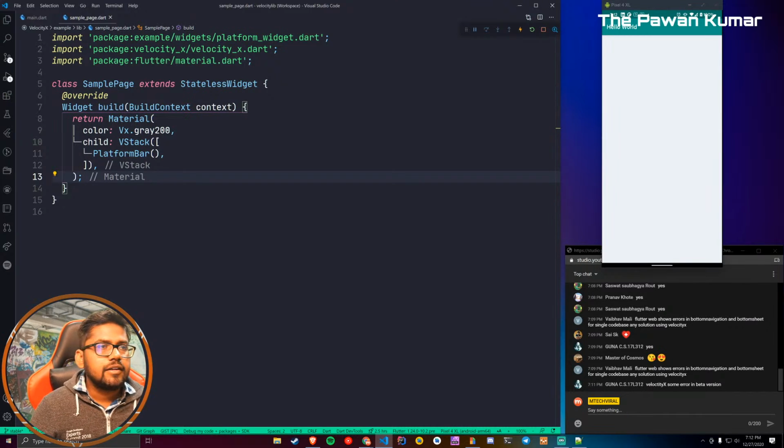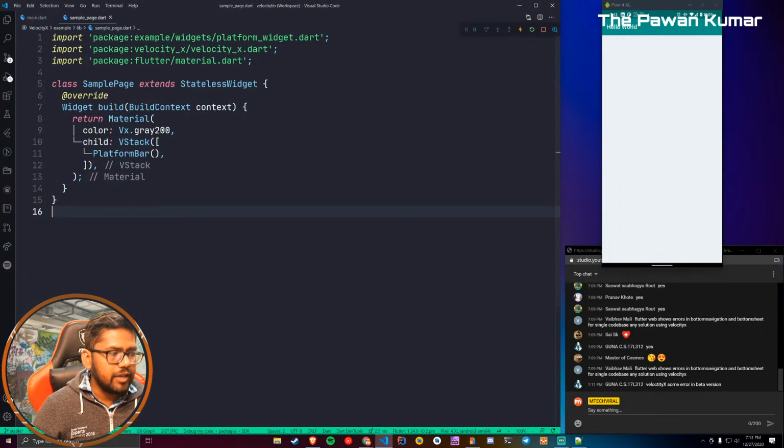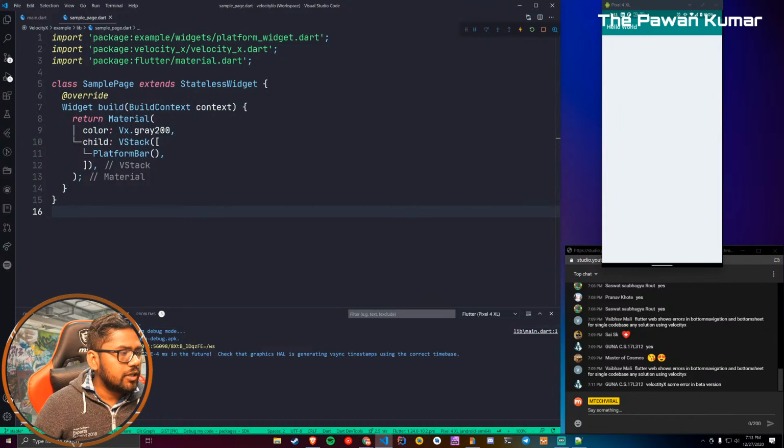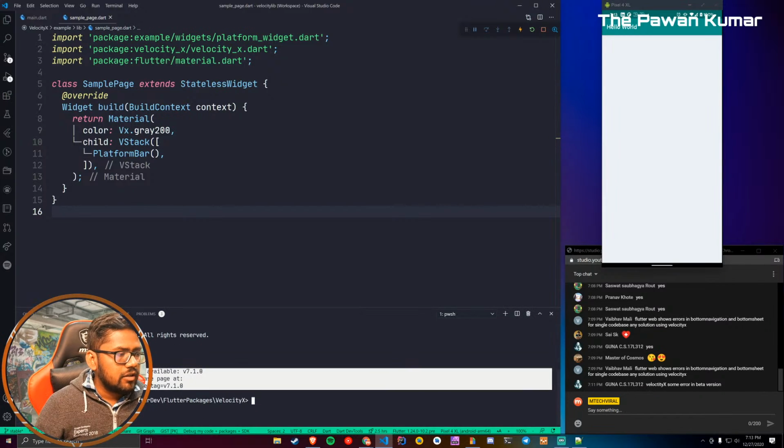This is one part, but this is an Android device. And when you do the same thing on iOS, right now I am on Windows, so I cannot show you how it will look on iOS, but I will try to fake it. Okay, I'll try to make sure that this is an iOS device. And I'll show you how it looks on web. So we will run the same thing on web. I can go to terminal, and I can say flutter run, and it will give me an option.